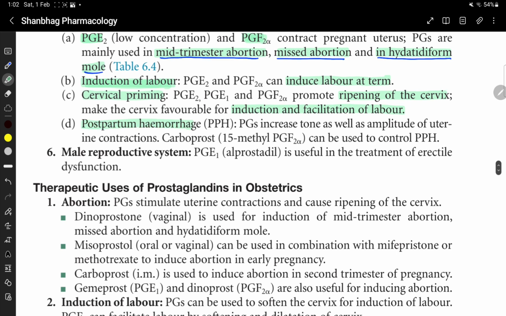Postpartum hemorrhage. Prostaglandins increase tone as well as amplitude of uterine contraction. Carboprost can be used to control PPH. Male reproductive system. PGE1 alprostadil is used in the treatment of erectile dysfunction.